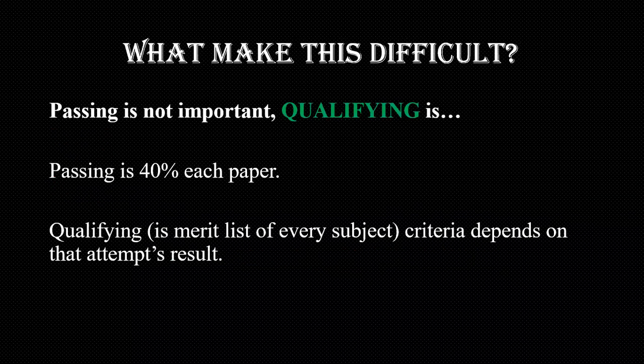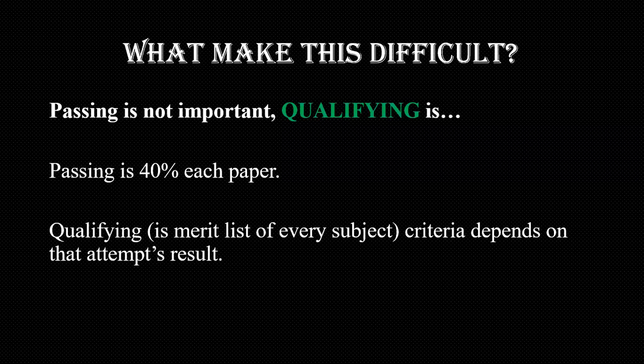Now, what makes this exam difficult? You must have been struggling with this exam, or you must have heard from someone that I am not able to qualify. So here just remember, we don't have to pass. Although passing is 40% in each paper, we need to qualify, that is we need to reach the merit list of this paper.